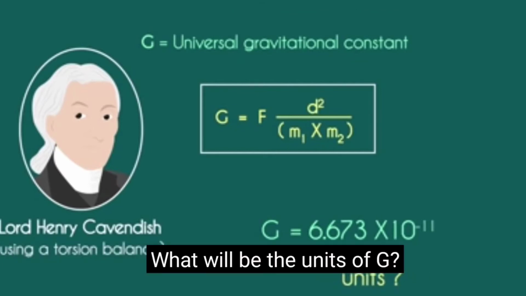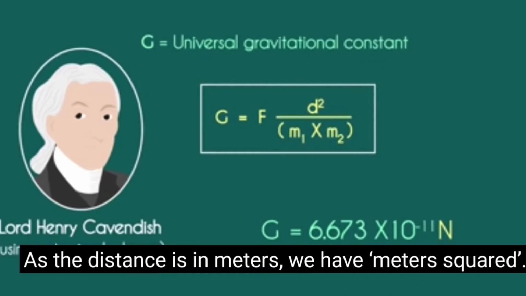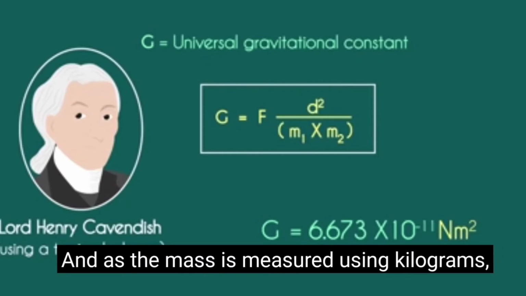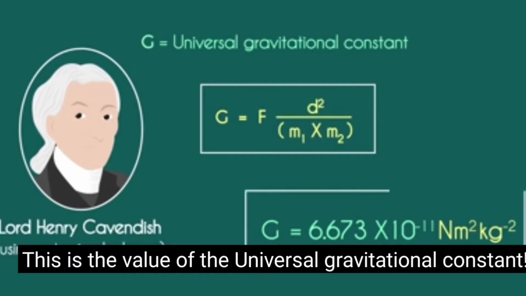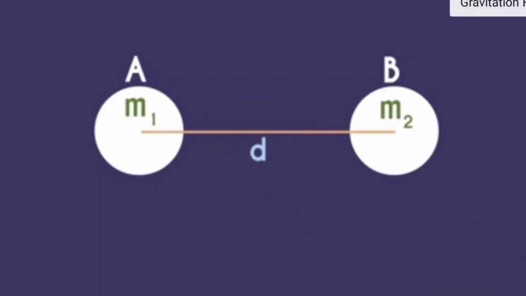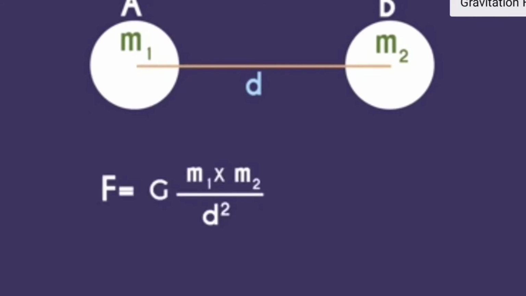What will be the units of G? Force is in newtons. As the distance is in meters, we have meters squared. And as the mass is measured using kilograms, we multiply this with kilograms raised to negative 2. So, for two objects A and B with masses m1 and m2 separated by a distance d, the gravitational force between them is given by this formula.